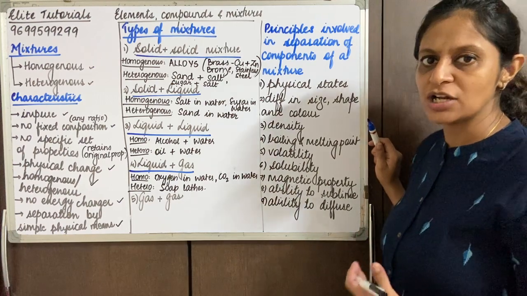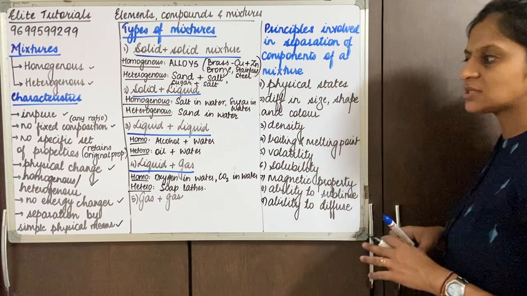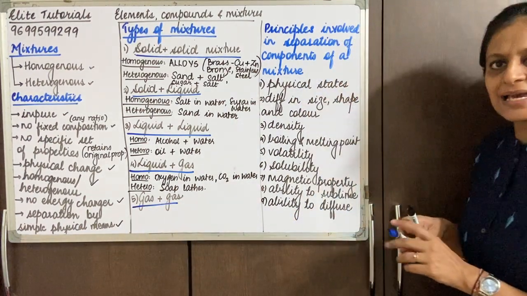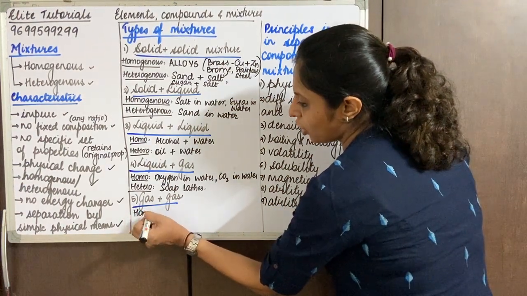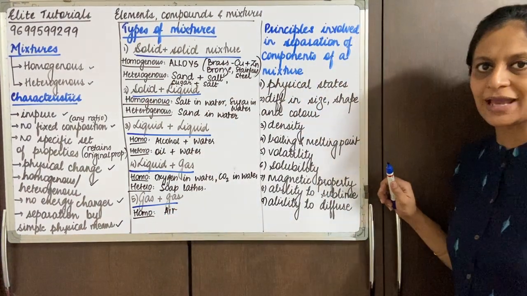We are not going to study much of liquid gas and gas mixtures, but I am just giving you quick examples. Now coming down to the last category, that is gas and gas. If it's homogeneous, remember, all gases mixed. So air is a mixture of all gases.